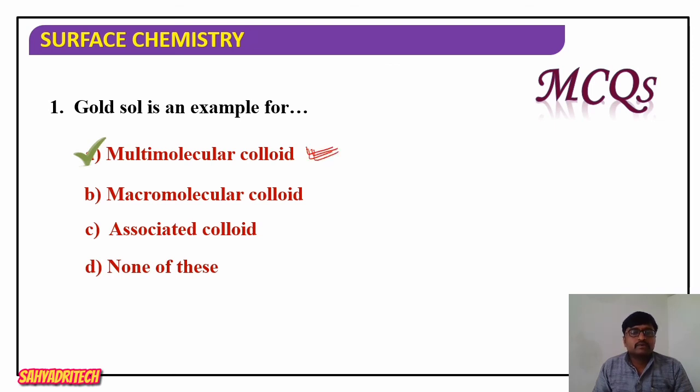Gold sol means gold particles of size less than 1 nanometer. When they aggregate, it leads to formation of a particle whose size will be in the colloidal range, 1 nanometer to 1000 nanometers. Therefore, gold sol is an example for multimolecular colloids.